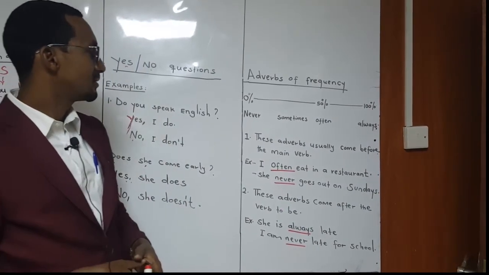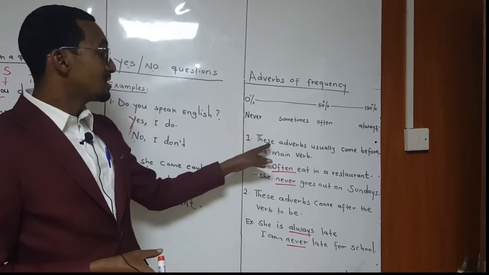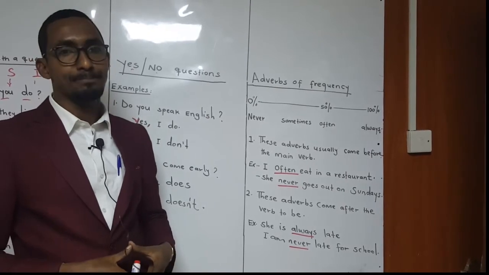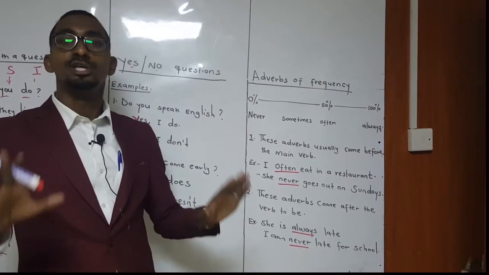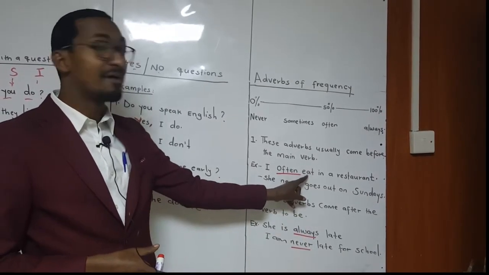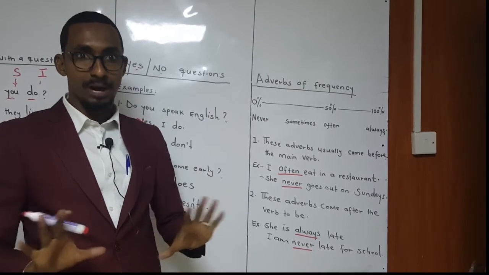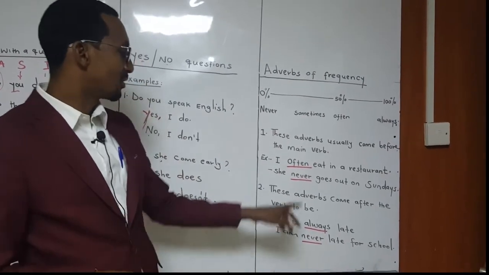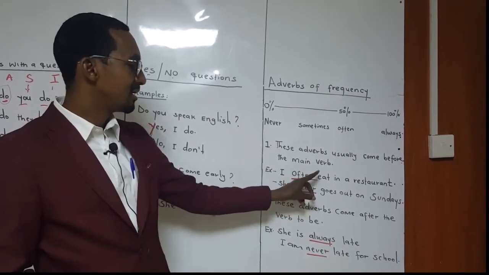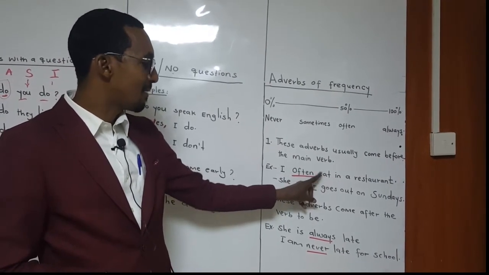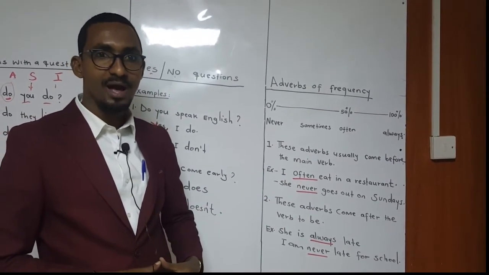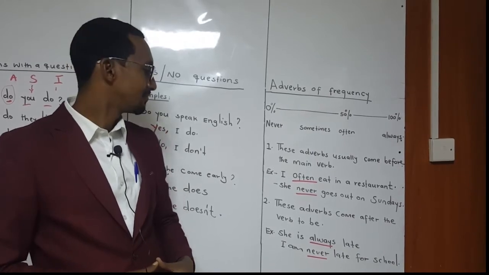Let's look at examples. We say these adverbs usually come before the main verb. Adverbs of frequency usually come before the main verb. See the full verb: eat, play, come. So you can see here now I underlined for you. I often eat. Eat is the main verb. I often eat in a restaurant.